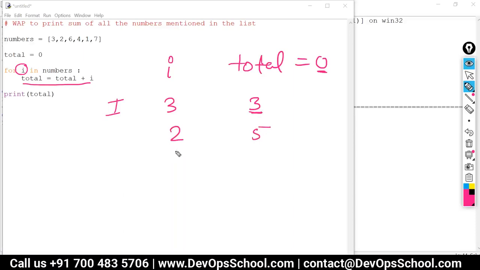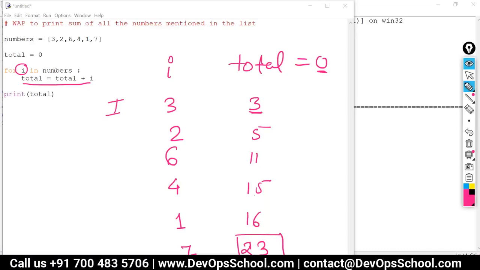Now I will be equal to 6. So 5 plus 6, 11. Then next stage, I is going to be 4. 4 plus 11, 15. Then I is going to be 1. Then total will be 16. And then 7, it is going to be 23. So my final result, final value of total is going to be 23.